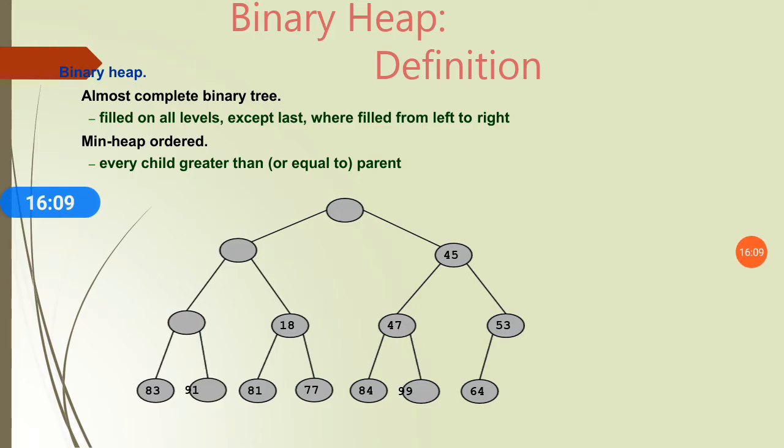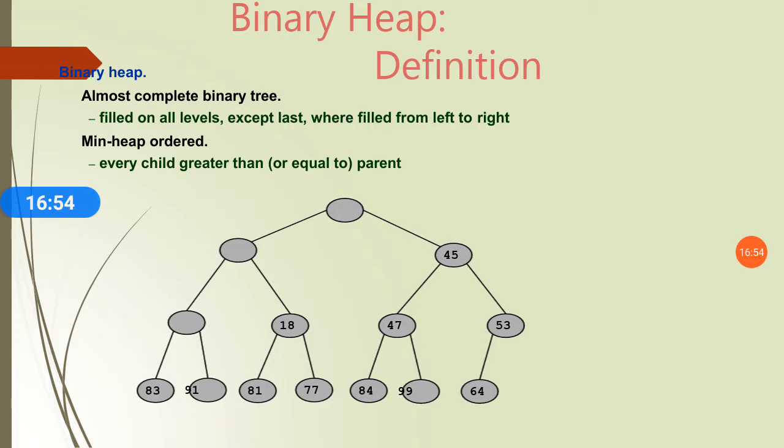Then a binary heap is either min heap or max heap. In a min binary heap, the key at the root must be minimum among all keys present in the binary heap. A binary heap is either max heap or min heap. But the specific property which is followed all across the tree is the same. This is about the binary heap, which is almost a complete binary tree filled on all levels except the last, where it is filled from left to right. Okay, and a binary heap is either max heap or min heap.